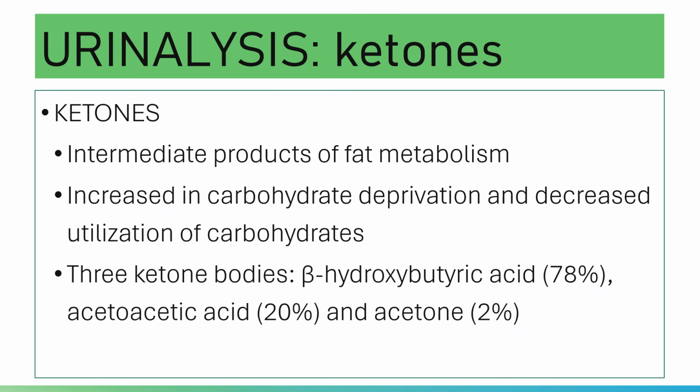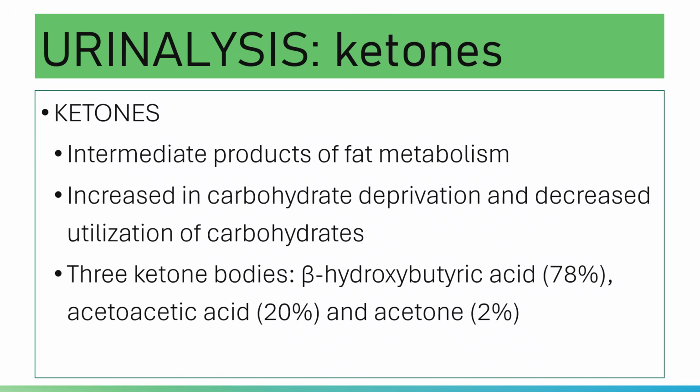So when the blood concentration of your ketones exceeds 70 milligrams per dL, the remaining will be excreted in the urine. Again, don't forget that the renal threshold for ketone bodies is 70 milligrams per dL.